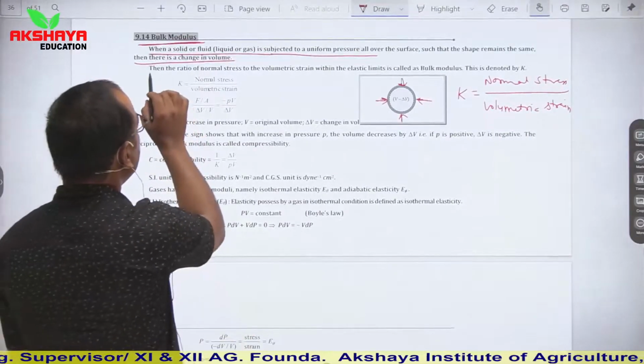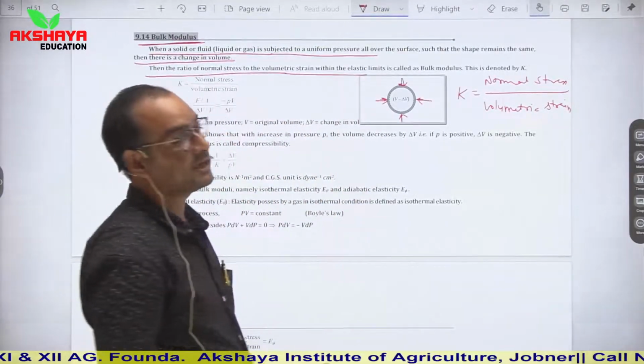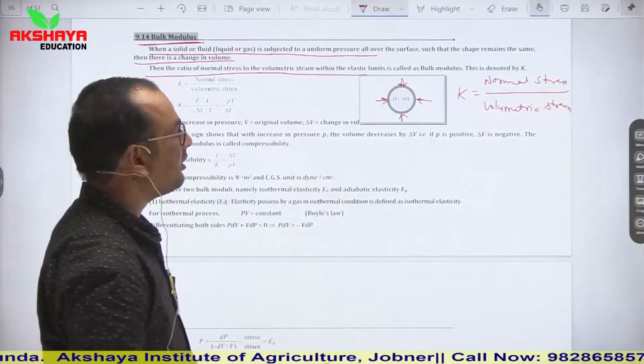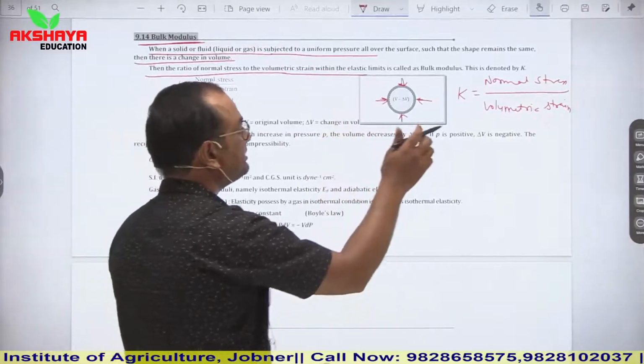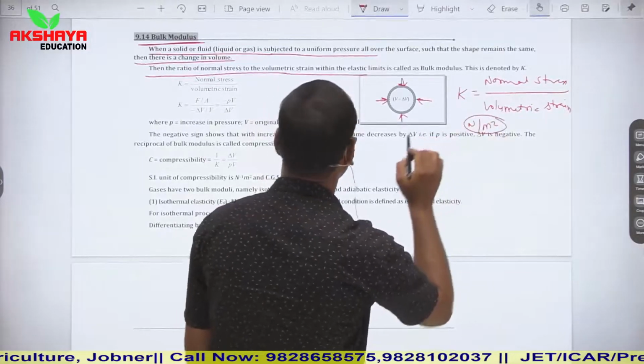In this condition, the ratio of normal stress to the volumetric strain within the elastic limits is called bulk modulus. Its unit is similar to stress, that is Newton per meter square.